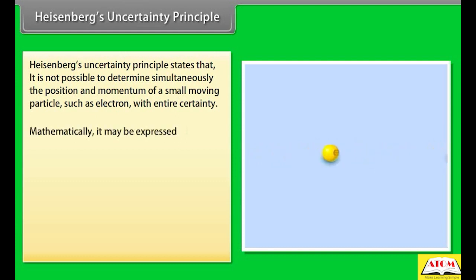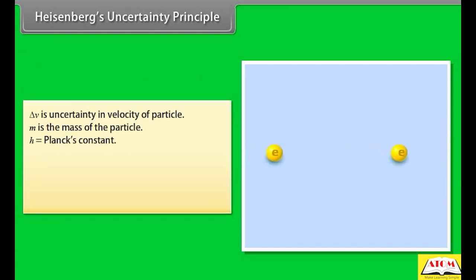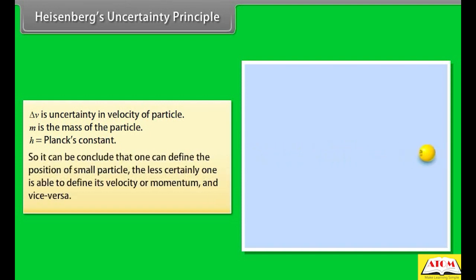Mathematically, it may be expressed as delta x into delta p greater than or equal to h by 4 pi, where delta x is the uncertainty in position, delta p is the uncertainty in momentum, which is equal to m delta v, delta v is the uncertainty in velocity of the particle, m is the mass of the particle, and h is Planck's constant. So, it can be concluded that the more certainty one has in defining the position of small particles, the less certainty one is able to define its velocity or momentum, and vice versa.